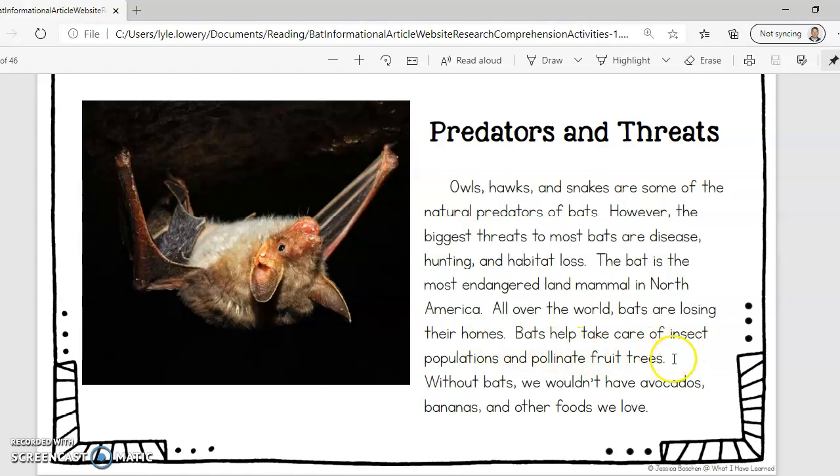Bats help take care of insect populations and pollinate fruit trees. Without bats, we wouldn't have avocados, bananas, and other foods we love. I will give you a test on this tomorrow.